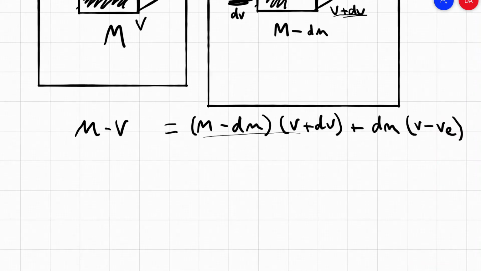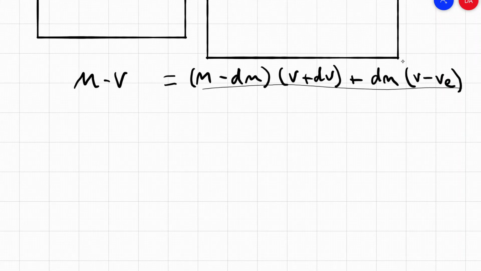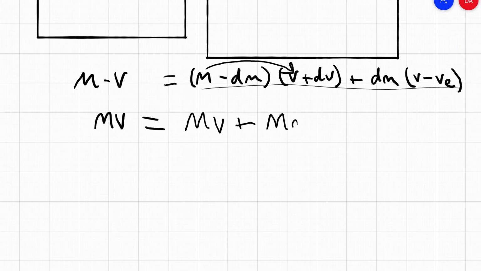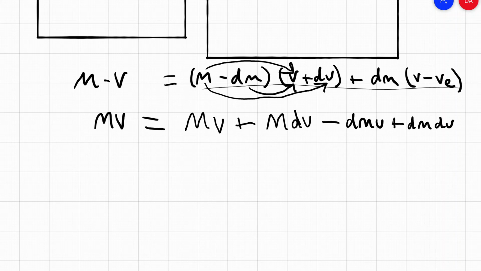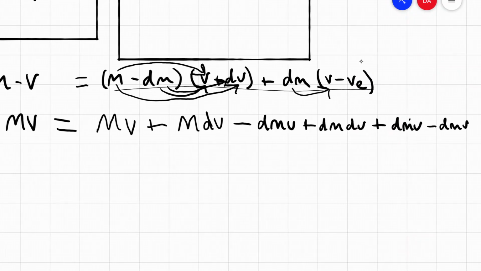So now let's expand this a little more so we can separate all the little components. Let's distribute this. So mv equals mv plus m dv minus dm v plus dm dv plus dm v minus dm ve.